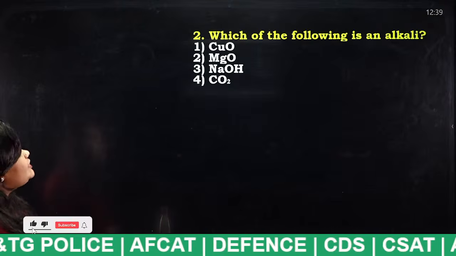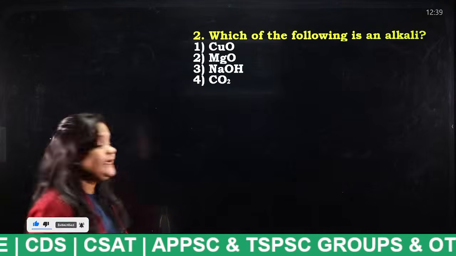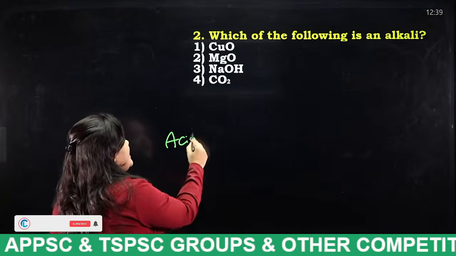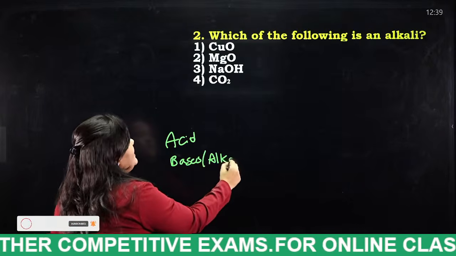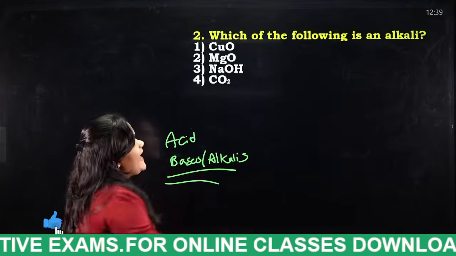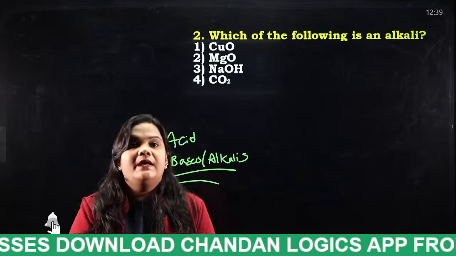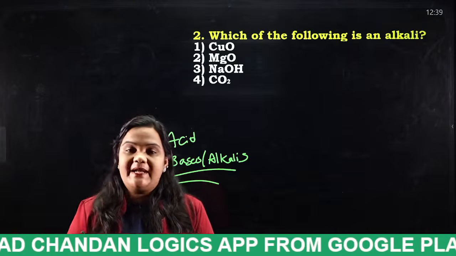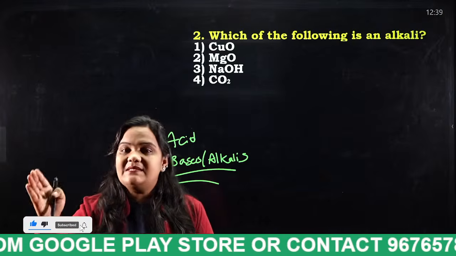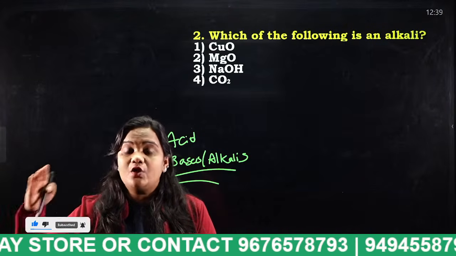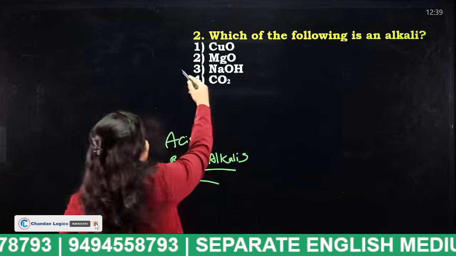Which of the following is an alkali? Copper oxide, magnesium oxide, sodium hydroxide, carbon dioxide. I have told you already what acids and bases are. Bases are also known as what, students? Alkalis. In the given options, which is considered an alkali? Alkali is nothing but base. I have told you many times. Acid releases hydrogen ions and bases release hydroxide ions. Very good, students.